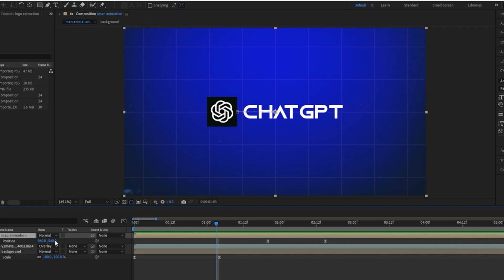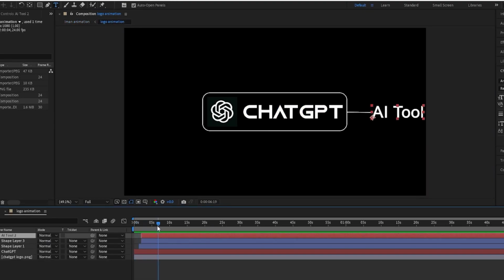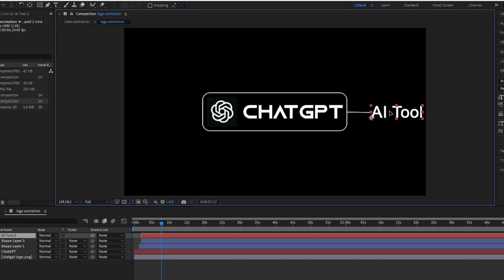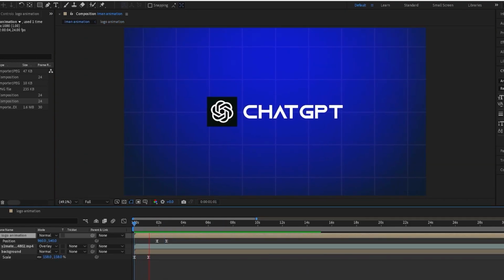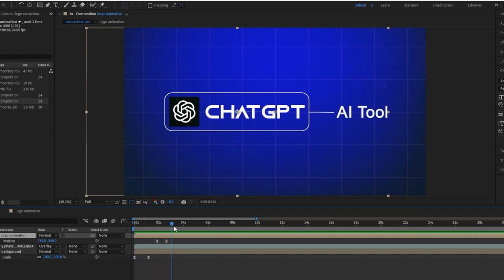And here you go. What you want to do then is basically just make everything look a lot better. So for the AI tools, you want to just move it to the left slightly. And then it's a bit more in the right position basically, because it was a bit too much to the left before. And there you go, you got everything coming along nicely and smoothly.